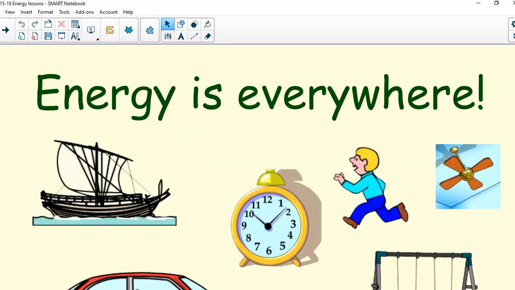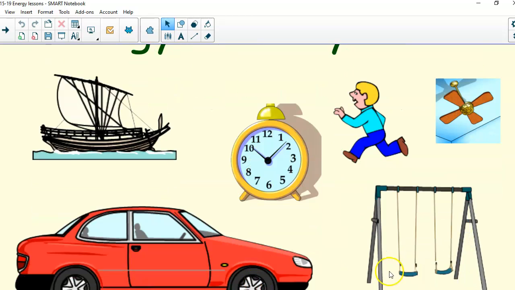Energy, boys and girls, is everywhere. It's all around us. It's in us. It's in electricity. It's in the movement of water and ships on water, in cars, when you are riding a swing, when you're swinging on a swing set, a clock. All of these things show examples of energy in motion.